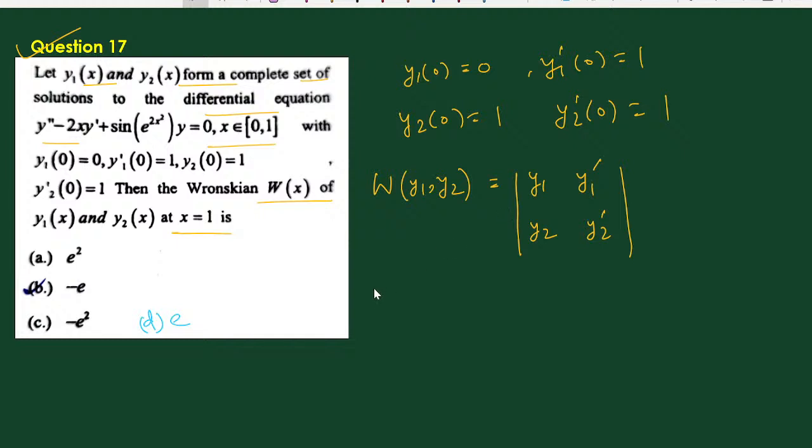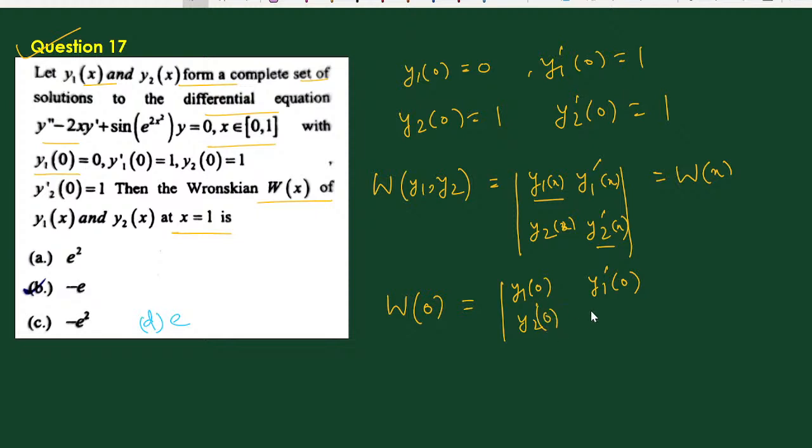Now if we put x = 0, since the values of these four functions y1, y2, y1' and y2' are given at the point 0, W(0) is the determinant with y1(0), y2(0), y1'(0), y2'(0). Putting in the values 0, 1, 1, 1, this is clearly equal to minus 1.